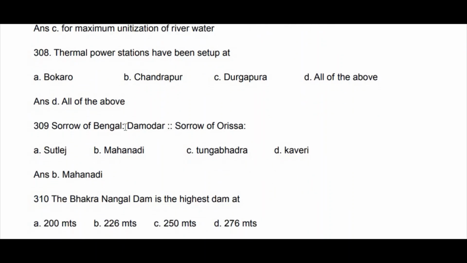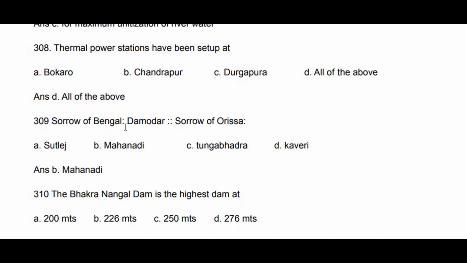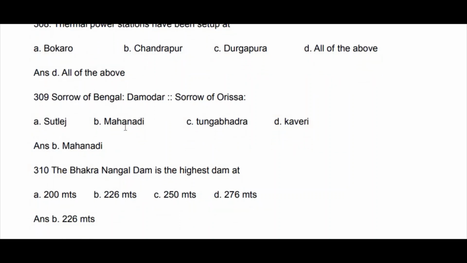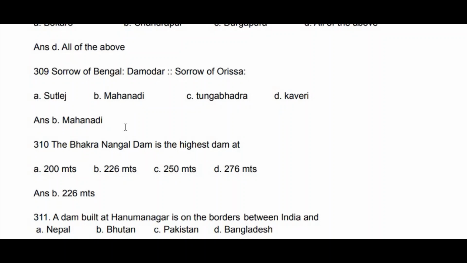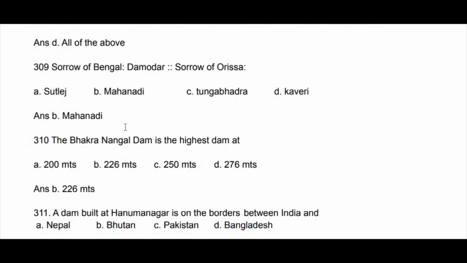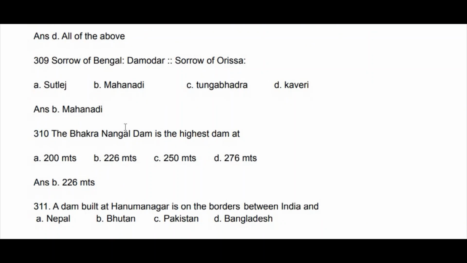Bhakra Nangal Dam is the highest dam, at the height of: 200 meters, 226 meters, 250 meters, 276 meters. It is option B, 226 meters. A dam built at Hanuman Nagar is on the border between India and, just now I told, Nepal, Bhutan, Pakistan, Bangladesh. It is the Kosi project, that is Nepal.